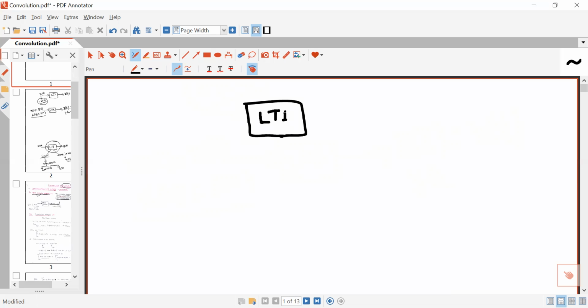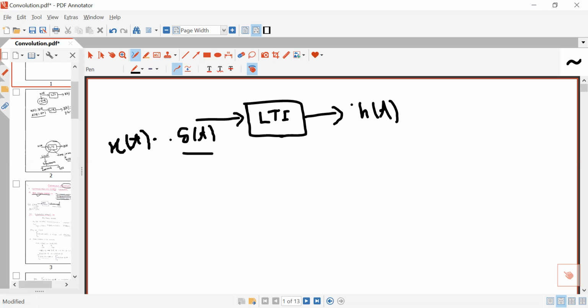If in an LTI system you give excitation delta(t), then the response corresponding to this unit impulse excitation will be the unit impulse response, h(t). It means if x(t) equals delta(t), then y(t) will be equal to h(t).